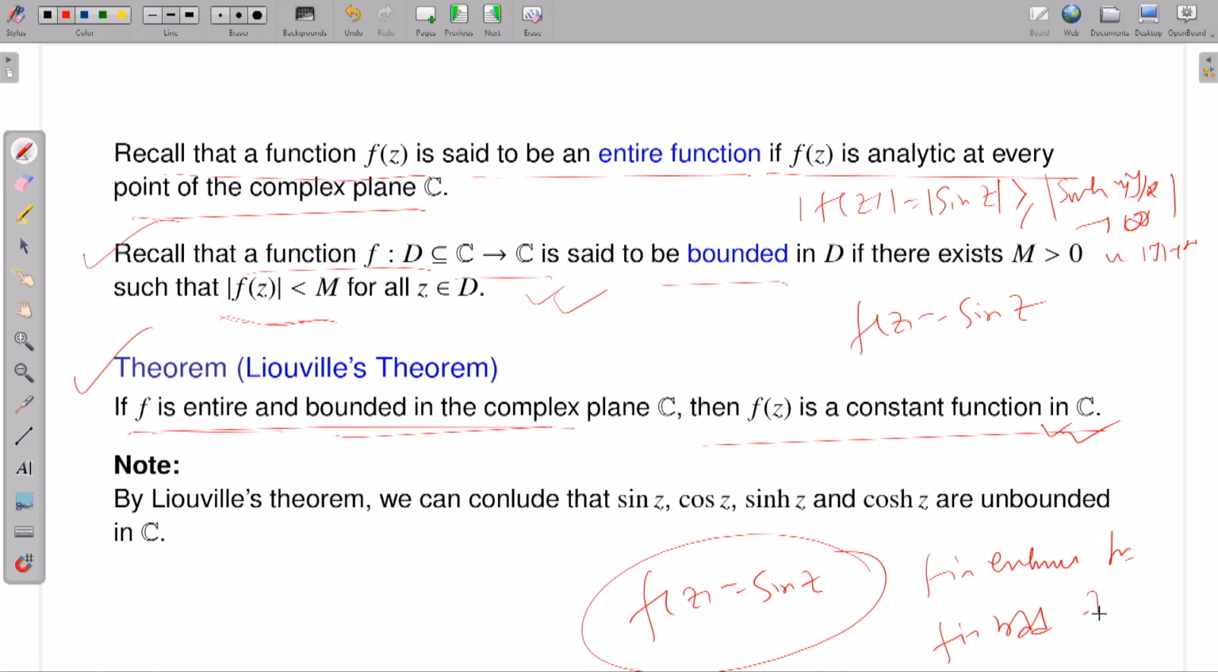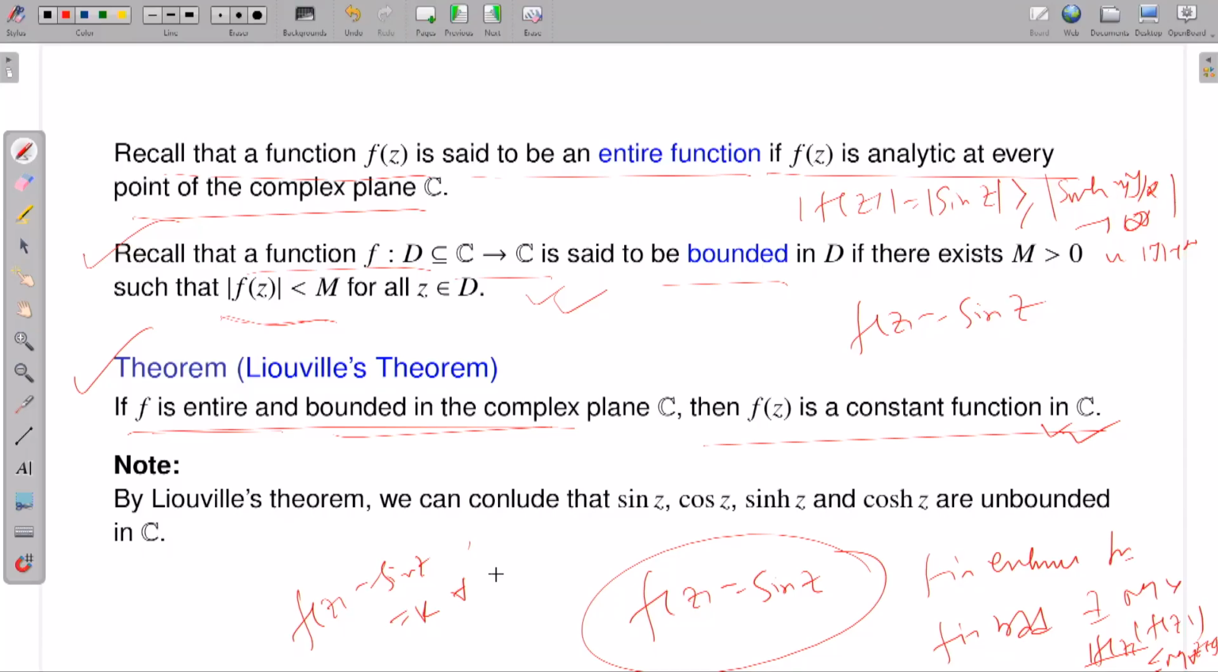Bounded means what? There exists M such that modulus of f of z is dominated by M, and this is true for all z in C, right? That is the meaning of bounded. So now f of z is equal to sine z, which is an entire function. If I assume that it is bounded, then what does Liouville's theorem say? That if I have a bounded entire function, it has to be constant. So therefore you are saying that f of z, sine z, is actually a constant function, exactly equal to k for all z in C. But that is not the case.